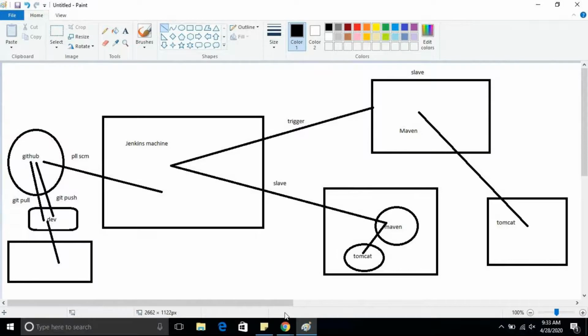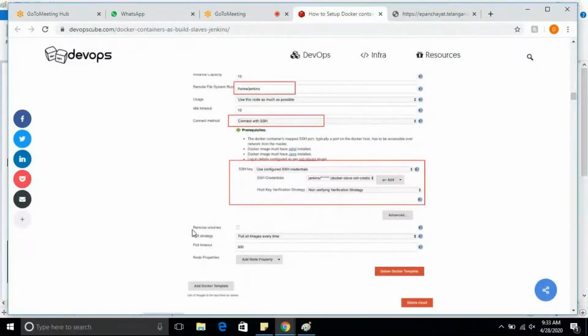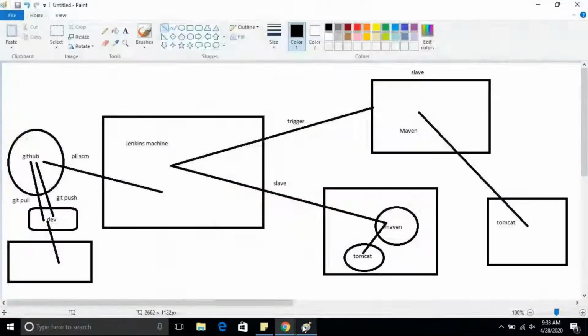For that purpose, you have to follow these nodes. Once you add your Maven container here as a slave, whenever you open a job configuration, I have to tell in which server I want to run my job. Is it on master or on the slave machine? That part I can give as this Maven server instead of this EC2 instance.